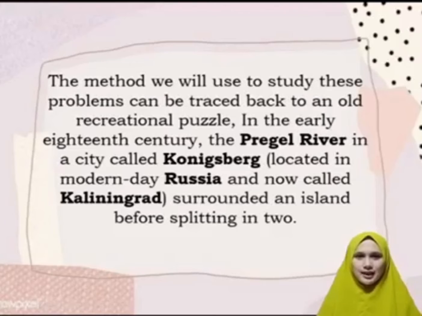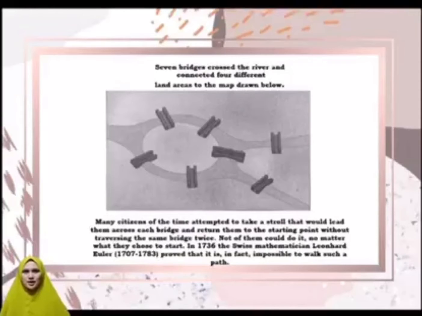So in the early 18th century, the Pregel River in a city called Königsberg, located in modern-day Russia and now called Kaliningrad, surrounded an island before splitting in two. 7 bridges crossed the river and connected 4 different land areas in the map drawn below.